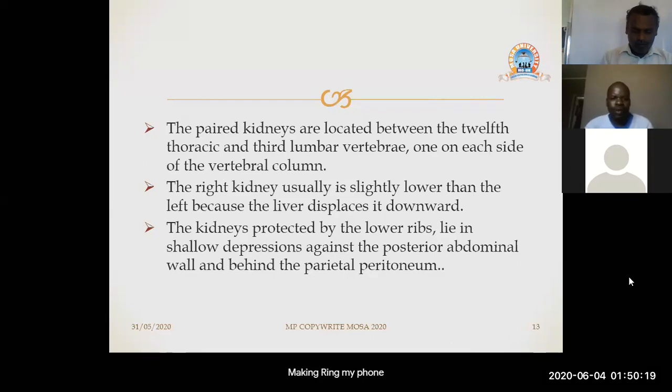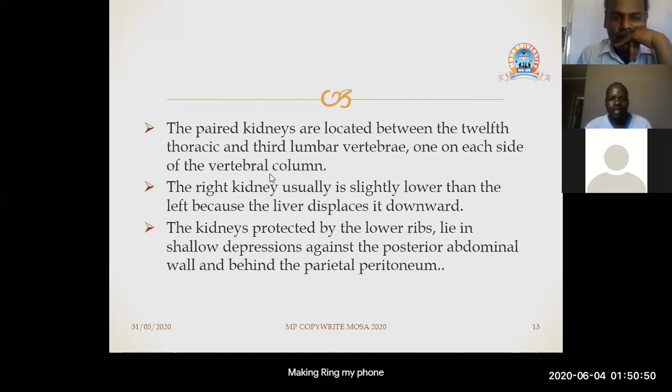When we're talking of the 12th thoracic vertebra, we're talking of T12, as you know that we have the C7, C12, as well as the C4 and C5. So from the various numbers on the vertebral column, we're just interested in T12 and the L3, where we find the location of these paired kidneys.